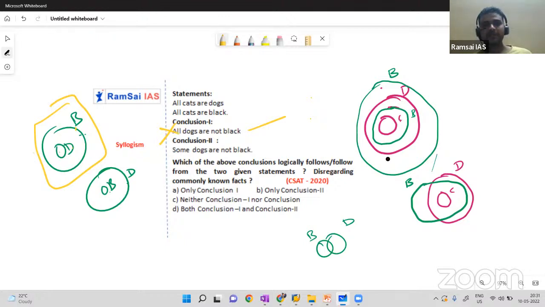Second conclusion, some dogs are not blacks. How can you say some dogs are not blacks? How can I say some dogs can be blacks? So I'll go with option C. See, in the two different cases, two are opposing. All dogs are not blacks, not following by using the statement, I mean, the first case. And some dogs are not blacks. How can I say some dogs are blacks only now from this? So from this diagram, I will say this is also not following. So I'll go with option C. Neither conclusion one nor conclusion two follows.